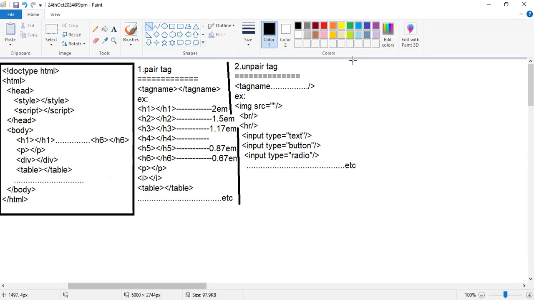In a similar way, we can write unpaired tags for our application. We are learning pair tags and unpaired tags for our program. Pair means once you start the tag, definitely you need to close the tag. Here we are writing the list of all tags. How many types of image tag can we write? What will be the SRC? Those you can all check.